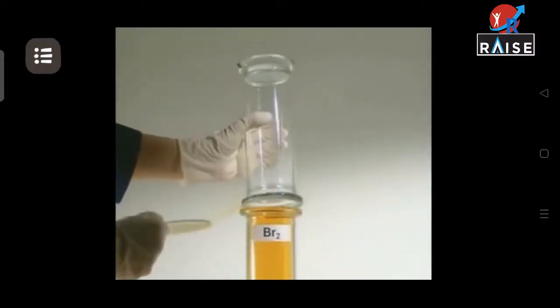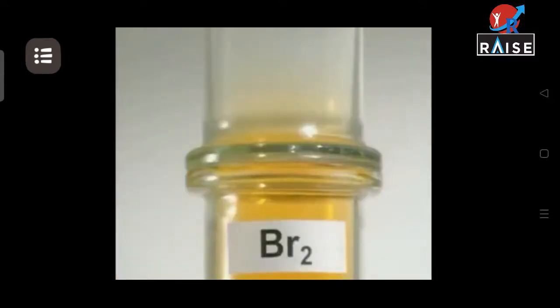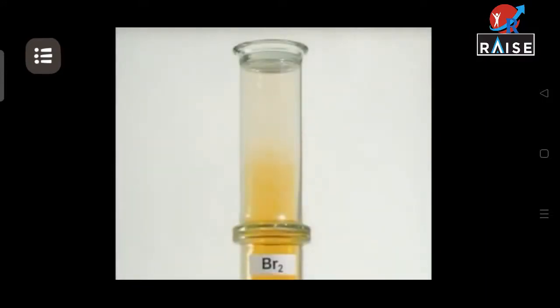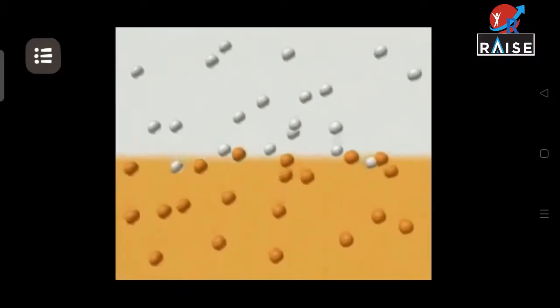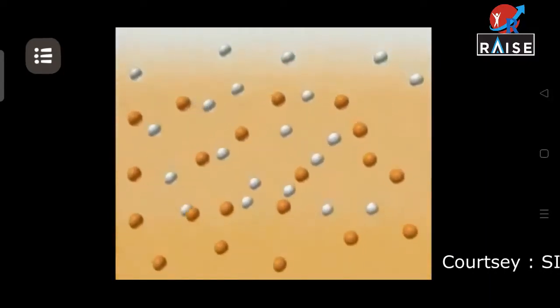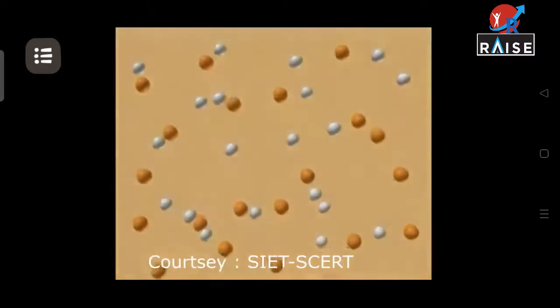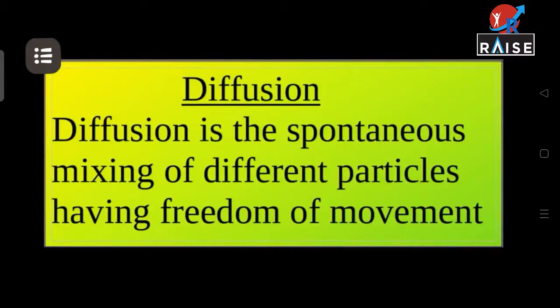Collect the vapors of bromine in a gas jar. Keep another gas jar on top of it in inverted position. What do you observe? This illustration explains how particles of air and bromine mix together. Diffusion is the spontaneous mixing of different particles having freedom of movement.